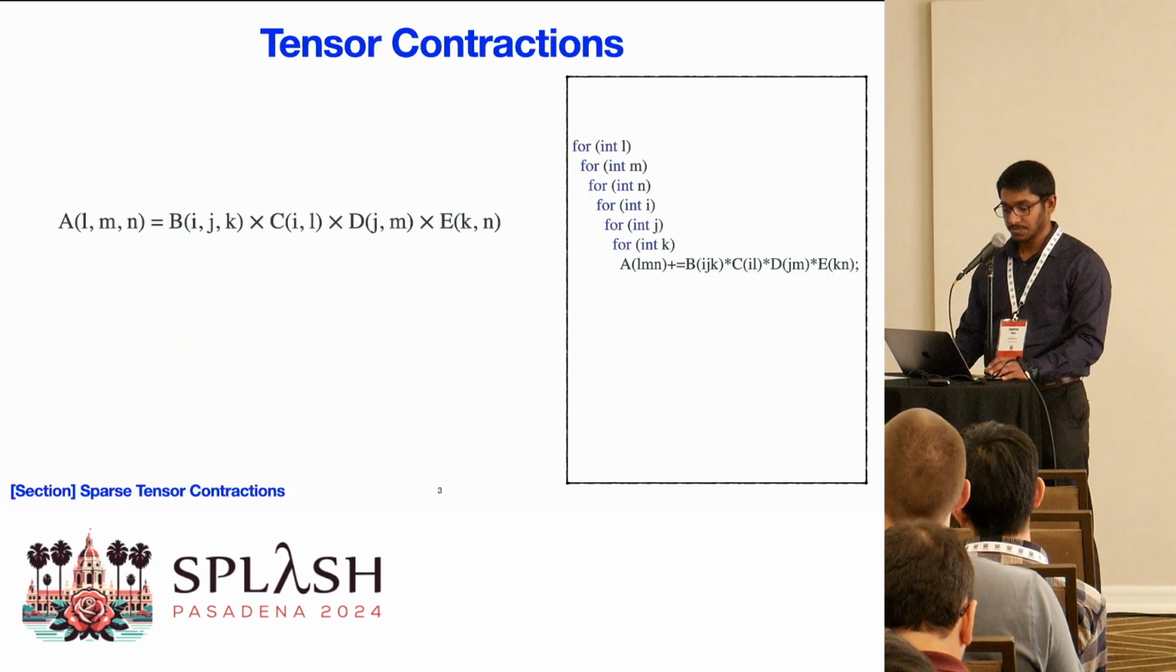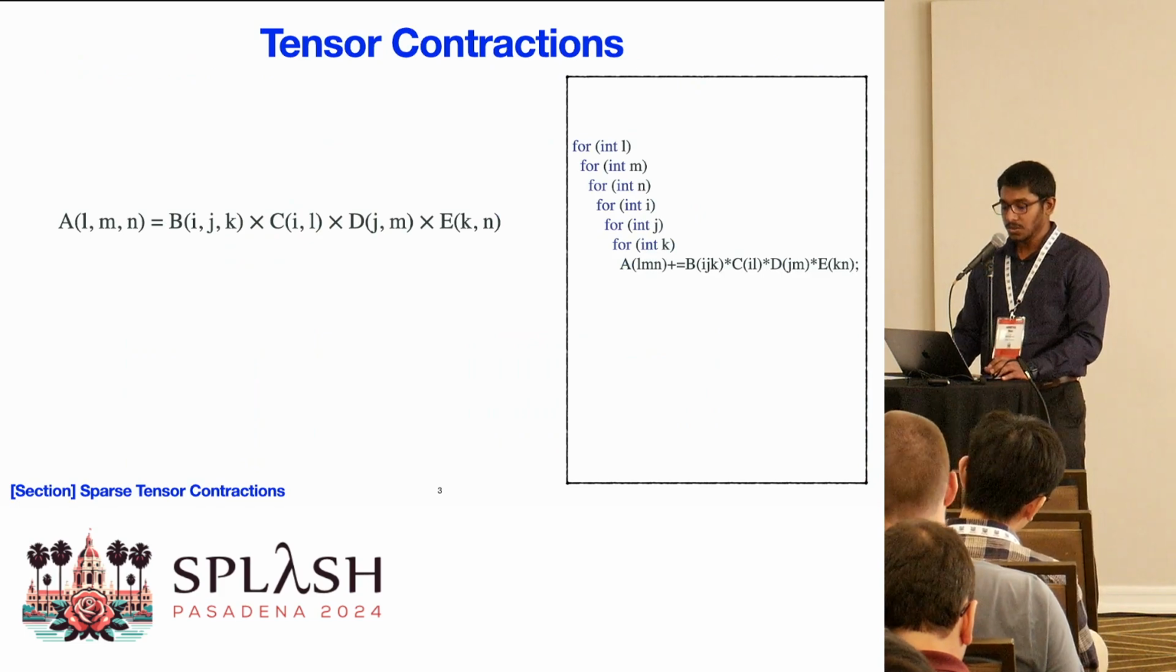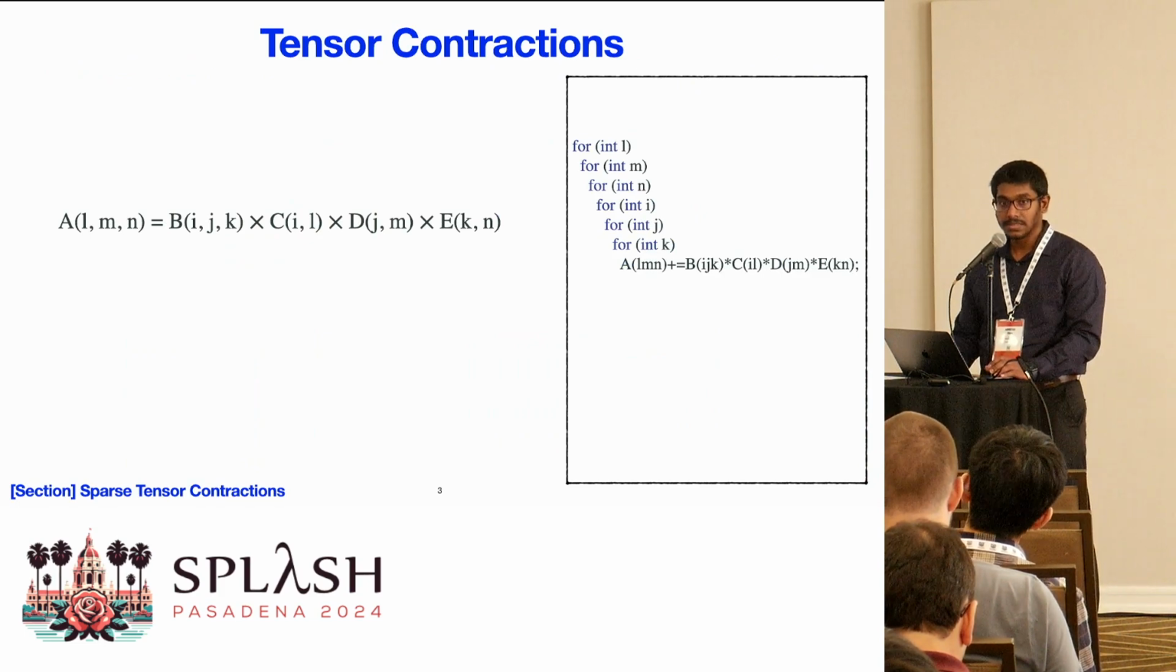Sparse tensor computations are used abundantly in graph neural networks, quantum chemistry simulations, data analytics, and linear algebra applications. It turns out that doing a good job of scheduling tensor contractions is really challenging.